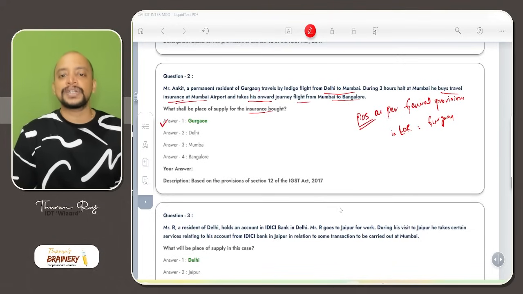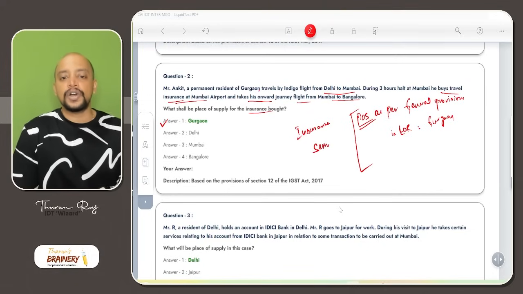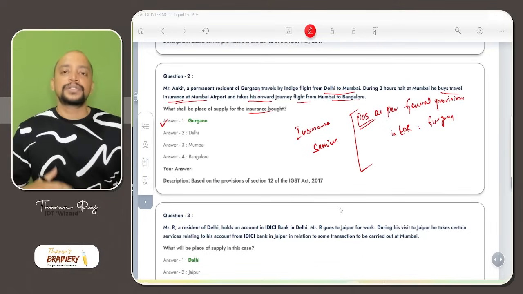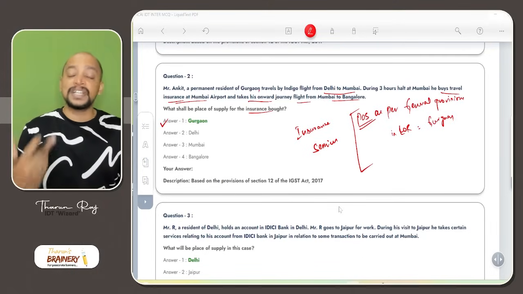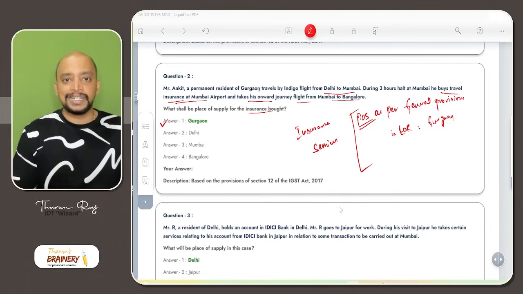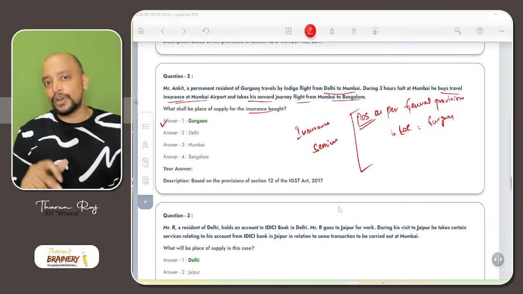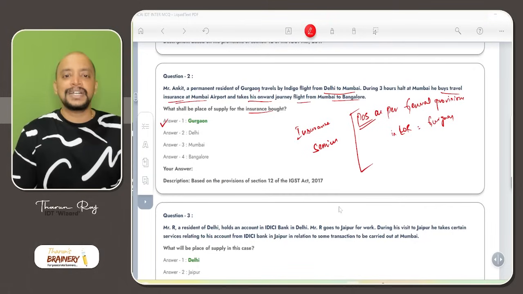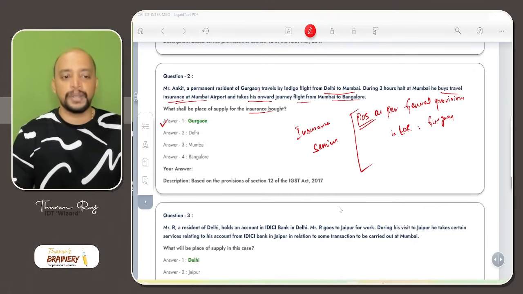In case of insurance service, the nature of service here is insurance services. It is not services on board a conveyance. When it is a service provided by the airline operator or the train operator during the journey, then only it will be called services on board a conveyance. It is basically insurance service only. So we need to determine as per general provisions, because for insurance services we don't have any specific provisions.